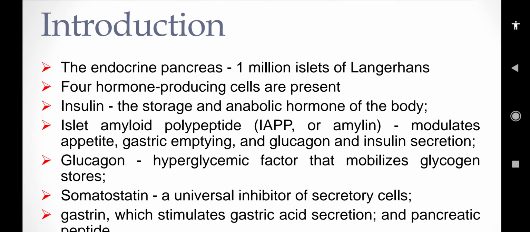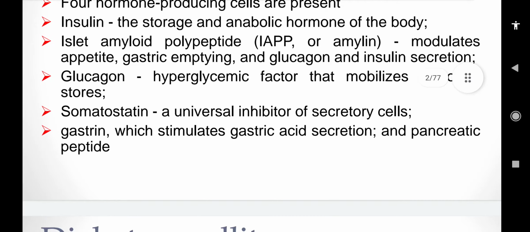Then next is somatostatin, a universal inhibitor of the secretory cells. Somatostatin is the inhibitor of secretory cells of either kind. Then gastrin, which stimulates gastric acid secretion, and the pancreatic polypeptide.